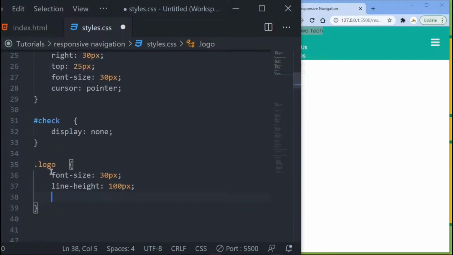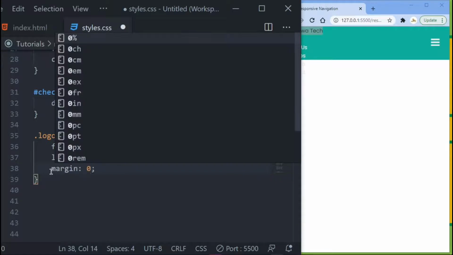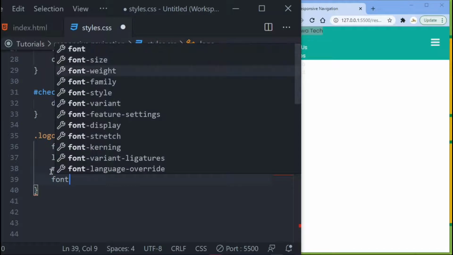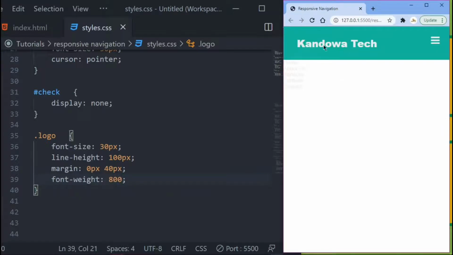And then the next thing I want to do is just give it some margin. Let's set it to 0 pixel to the top and bottom, and then 40 pixel to the left and right. And then next thing I want to do here is just set the font weight, since I want to bold them. So font weight, let's set it to 800. Save that. Then if you come in here, you see you got it right there. Perfect.